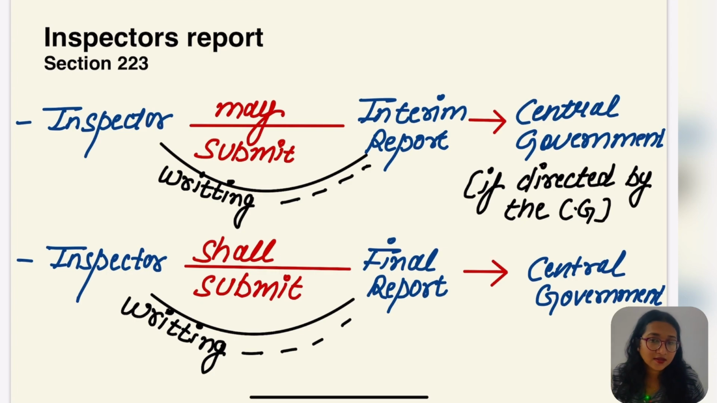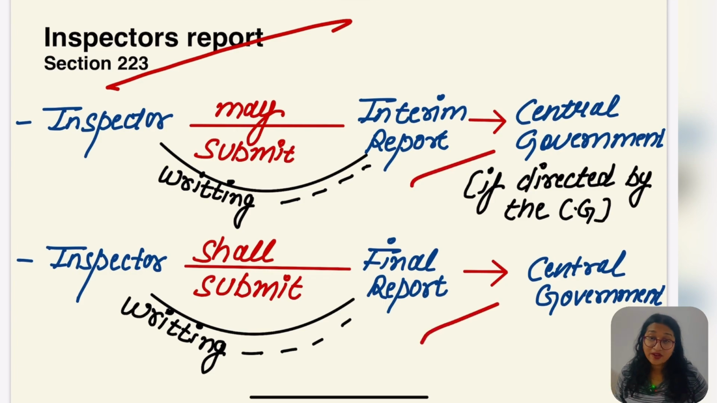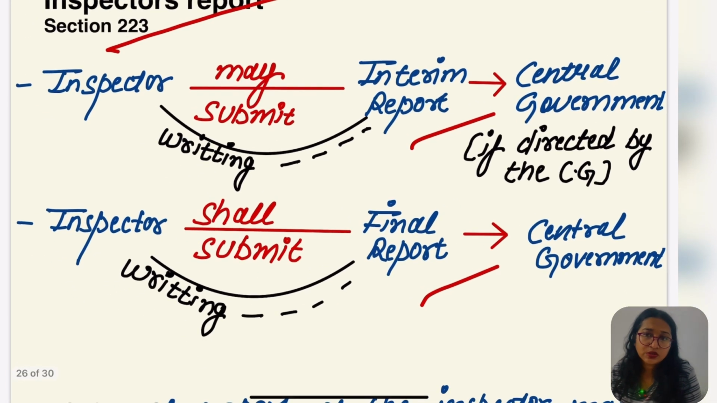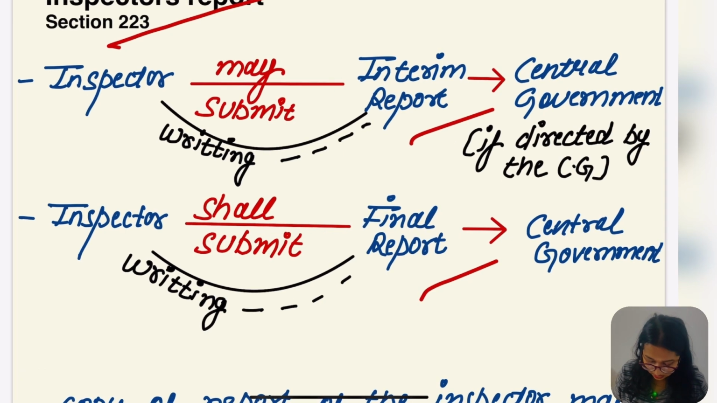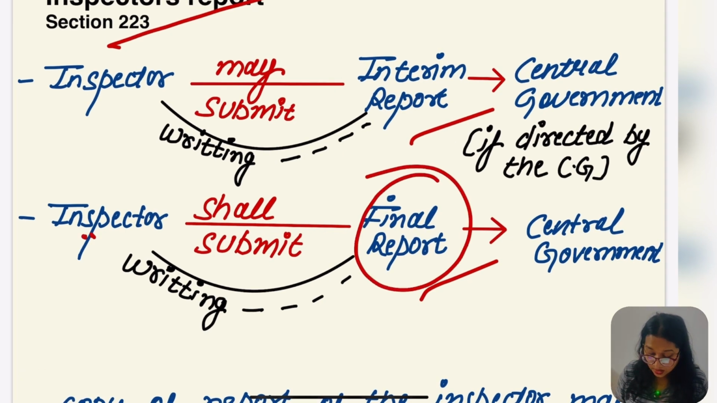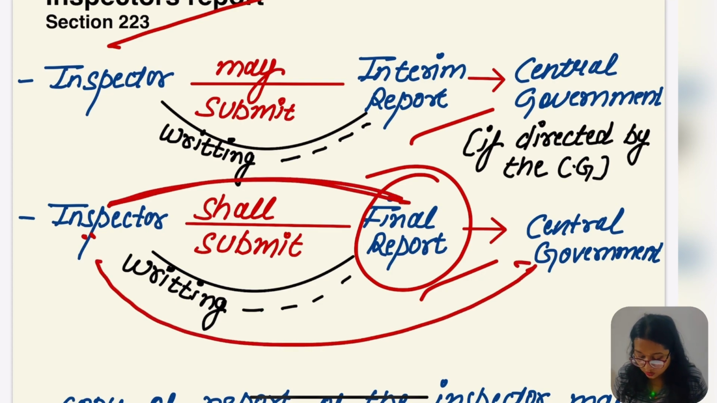Actually we know that for the inspector's report under section 223 there are 2 reports. First is the interim report and second is the final report. The interim report, when made by the inspector, is to be submitted to the central government only if it is directed by the central government to do so. Otherwise the inspector need not submit the interim report to the central government. But in case of the final report, the inspector shall submit it in writing to the central government.